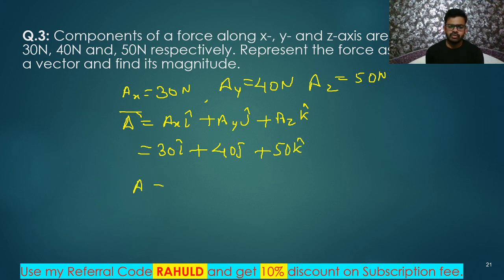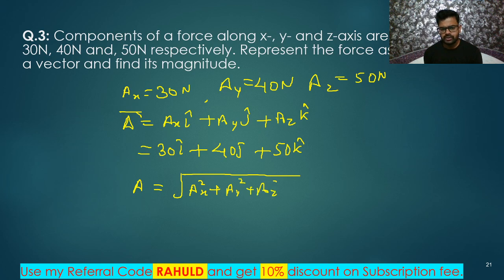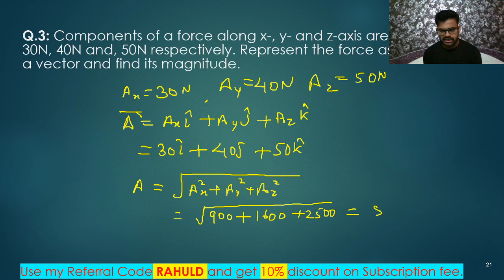Now find its magnitude. How do we find it? All of you know that; we have just written the formula. Under root Ax square plus Ay square plus Az square. So let us write its magnitude: 30 square is 900, 40 square is 1600, and 50 square is 2500. Finally, 2500 plus 2500 is 5000.